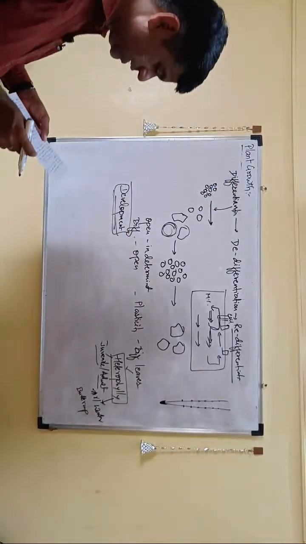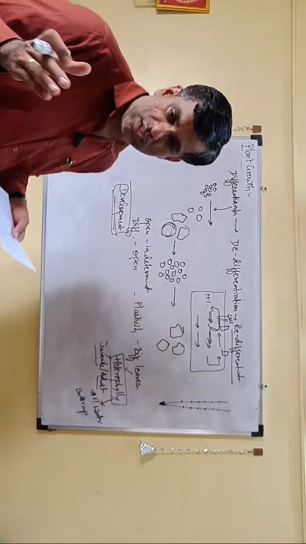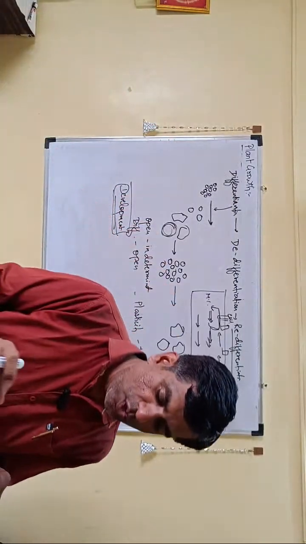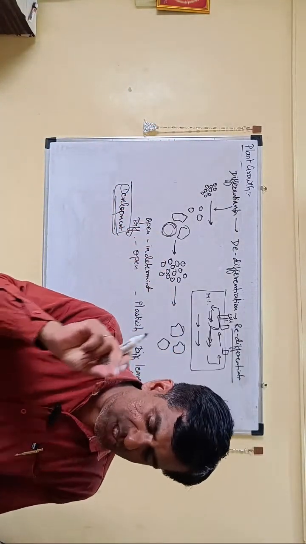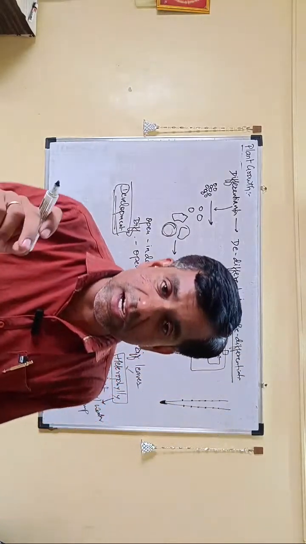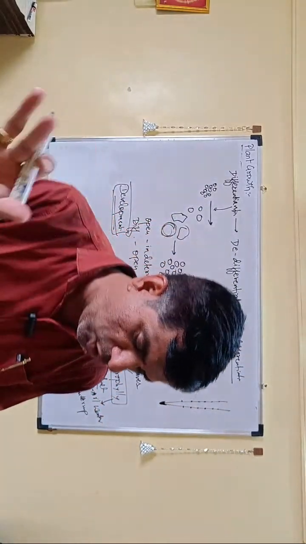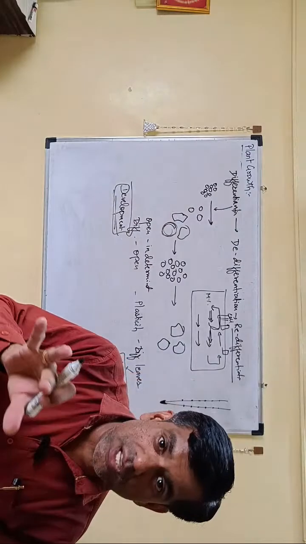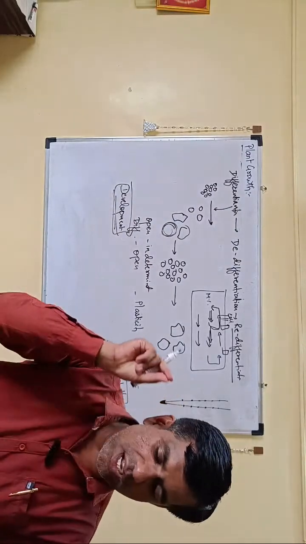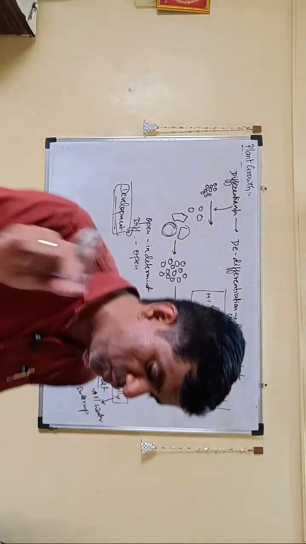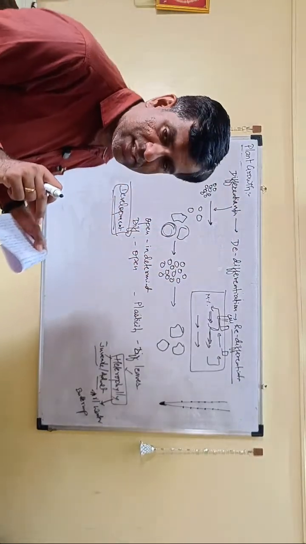So that is what is called differentiation, plasticity actually. Growth and differentiation, they have told that they are related. Growth, differentiation, development, all are closely related. They have told development is the sum of growth and differentiation taking place because of both intrinsic factors.